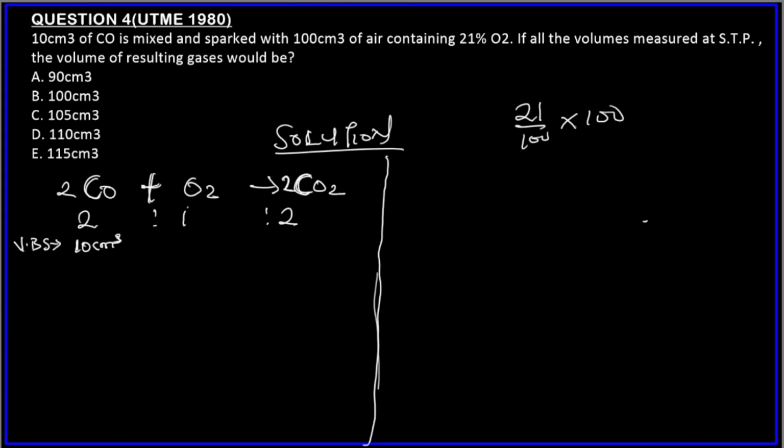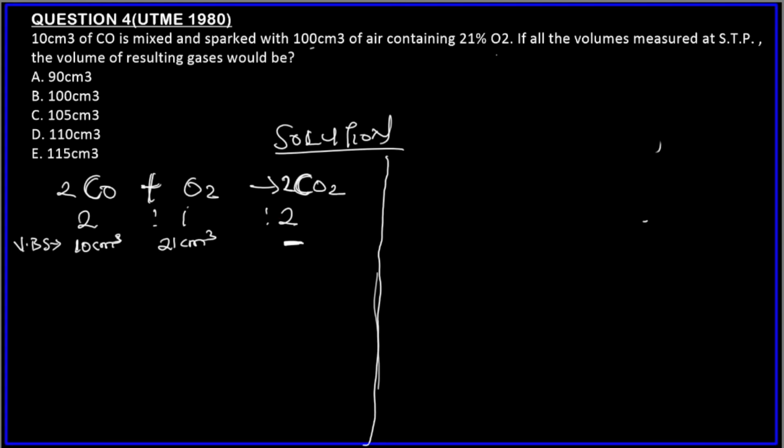So 21% is 21 by 100 times 100. That's 21 centimeter cube. Because it's before sparking, we don't need the product yet, since it has not been formed. So this 21 centimeter cube, I got it from 21% of oxygen gas.